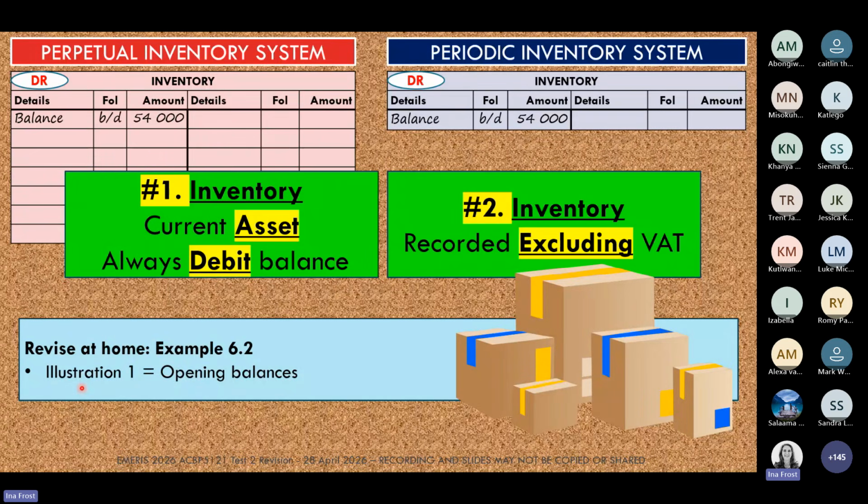And they've done all the transactions for both of the inventory systems. The very first illustration that we come to is the one where they show you the opening balances. In the textbook, the opening balance is 18,000 rands, whereas in my example this morning, the opening balance is 54,000 rands.